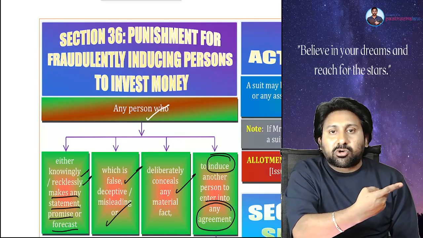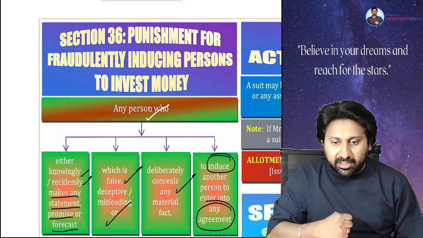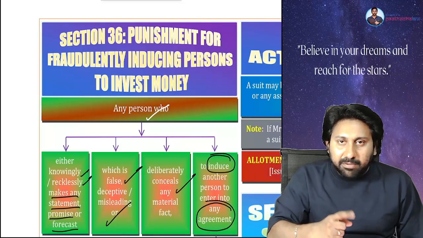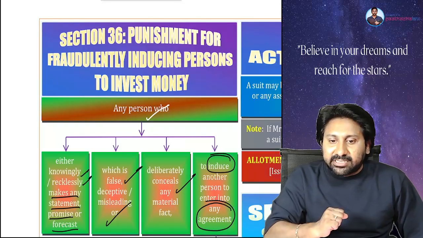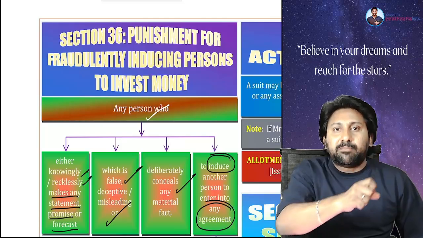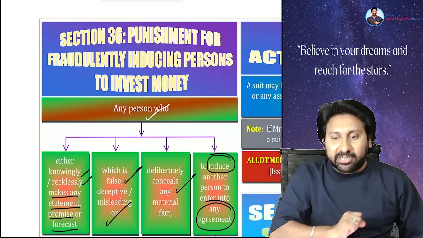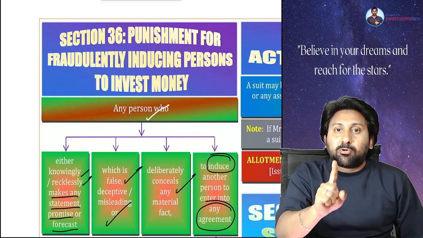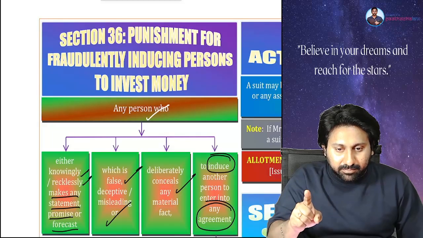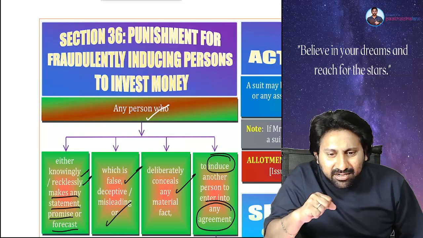If these idiots keep shouting like barking dogs on social media about the stock market, SEBI became very serious. You know what they said? Section 36 will be invoked on all the social media barking dogs on the stock market without proper certification. We respect people who have a certificate to speak on the issue. Did you understand what I said?